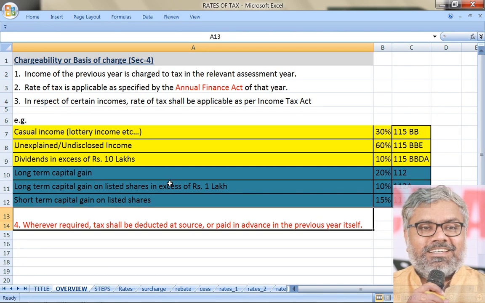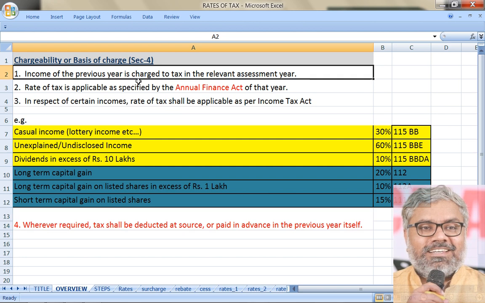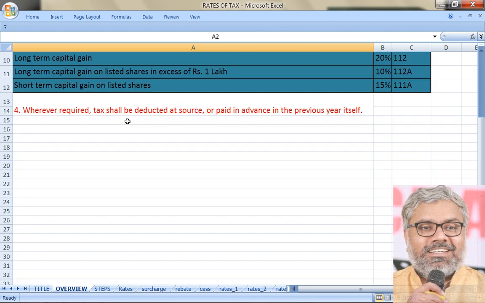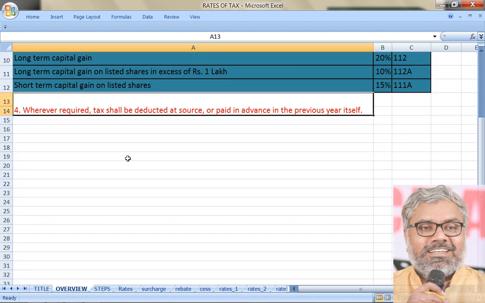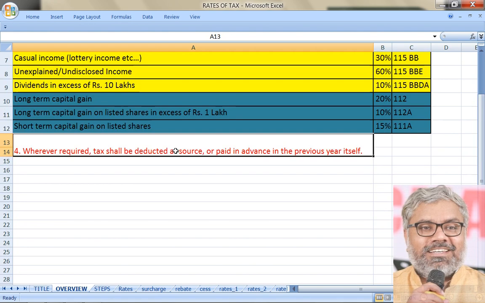When we talk about assessment, are we talking about payment of tax? No. Assessment of tax is different. That is the process of applying all the provisions of the Income Tax Act. Payment of tax is one click away. Anybody can pay tax online anytime. So that is different from assessment. That has to be clear in mind.